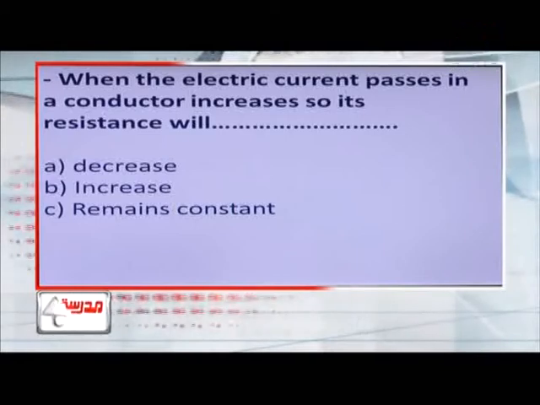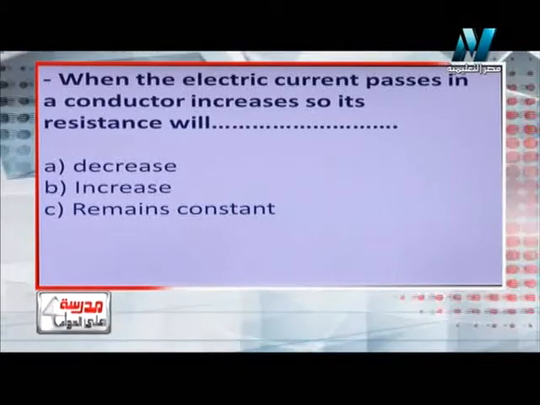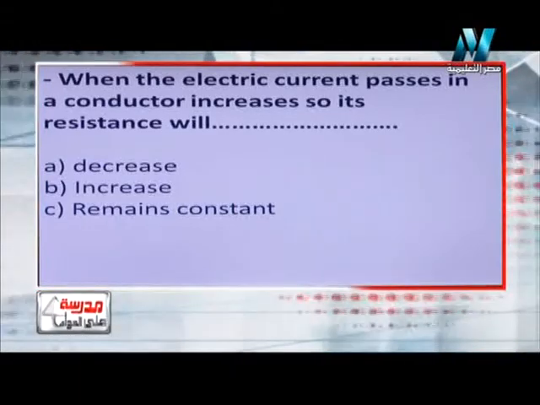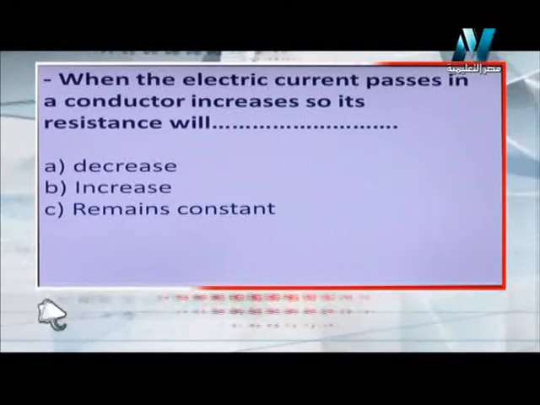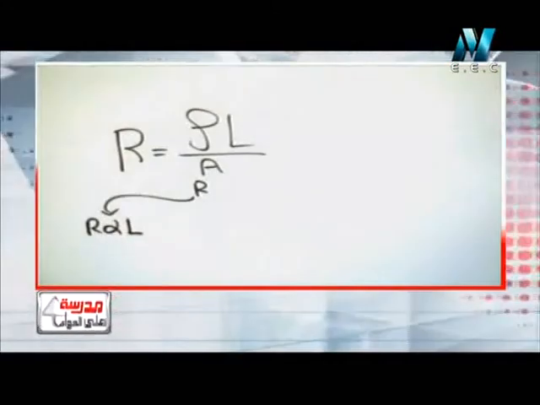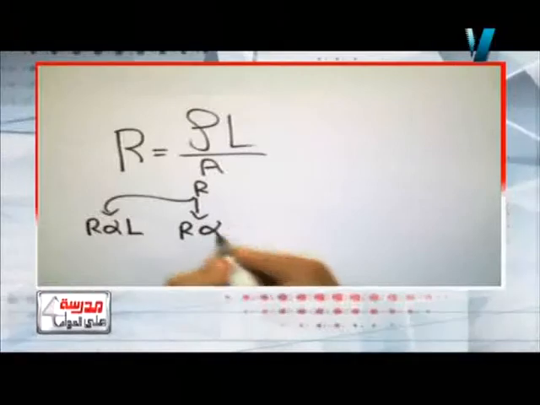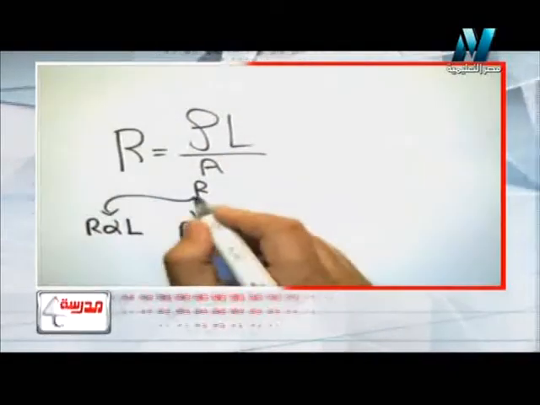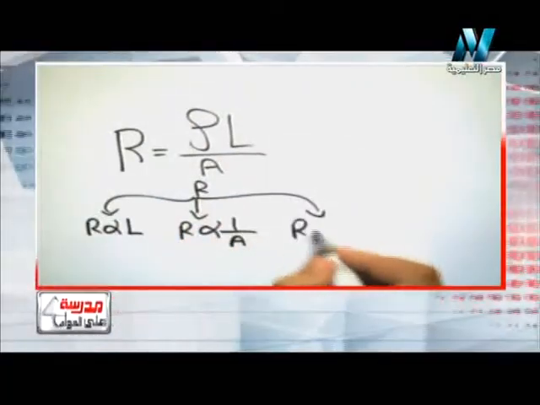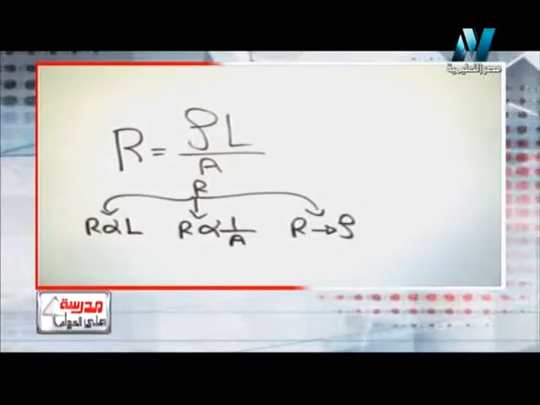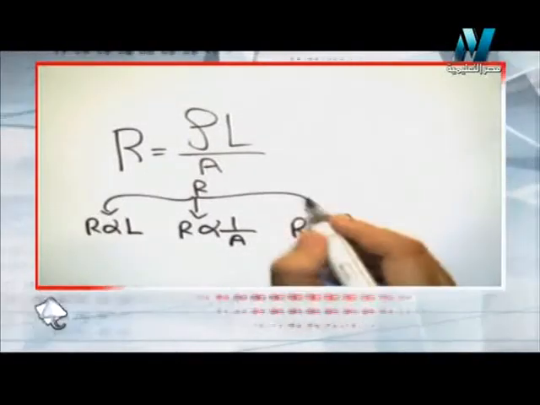Let's see the law of the resistance. We know that the resistance equals resistivity times length over area. So the resistance is directly proportional with the length of the conductor, inversely proportional with the area of the conductor, and it depends on the resistivity of the material, which means the kind of the material.